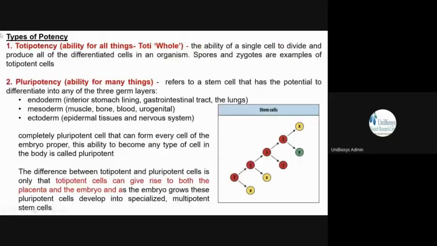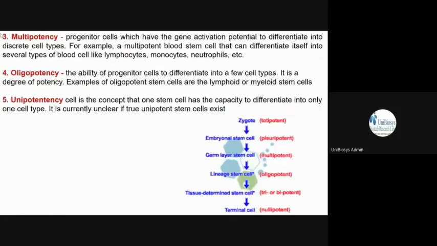Now we have to see different types of potencies. The first one is totipotency, then pluripotency, multipotency, oligopotency, and unipotency. From the names, it is very clear, isn't it? The zygote is a totipotent cell. That is total potential.